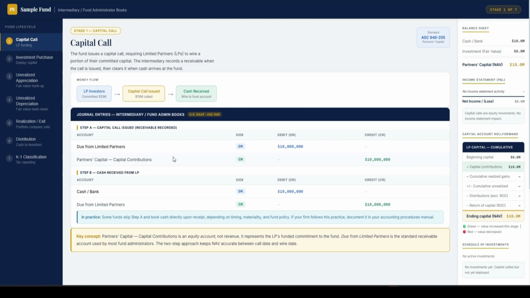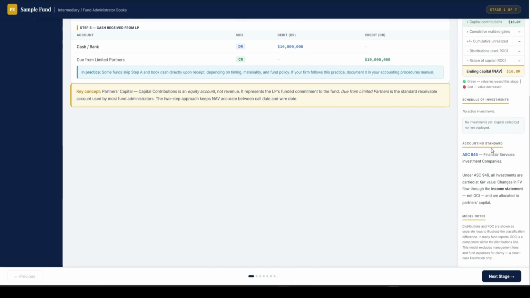It really depends. And on the right hand side are the financials after every single step. So right now, we do have $10 million received from the investors on the balance sheet, and we have not purchased anything yet. So this $10 million is all the NAV the investors have. And nothing happened on P&L yet. In the capital account statement, we have the contribution which contributes to the ending NAV, $10 million. So it's very, very simple financials to start. At the bottom, there is some explanation about ASC 946 and the notes for the model.